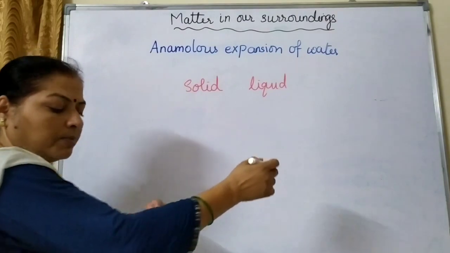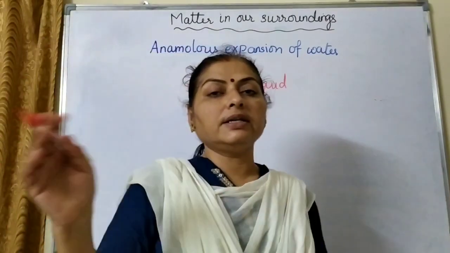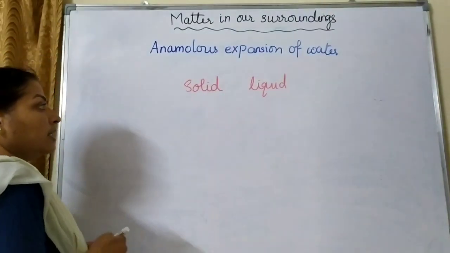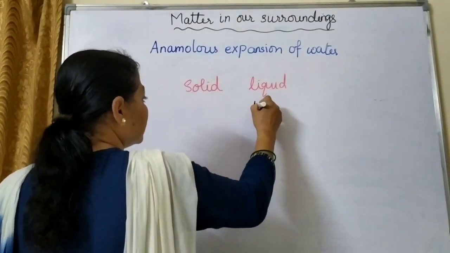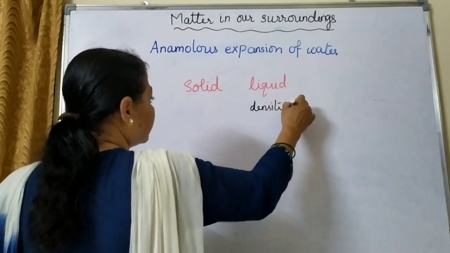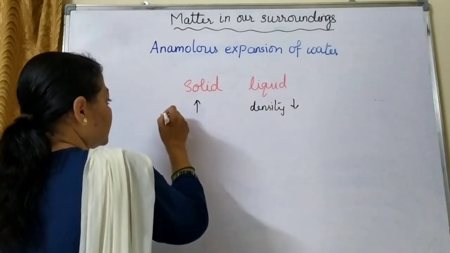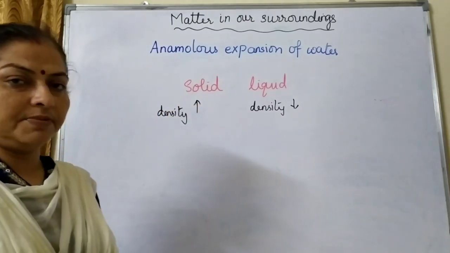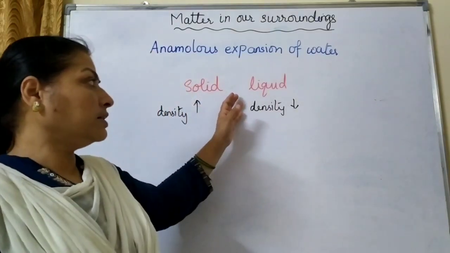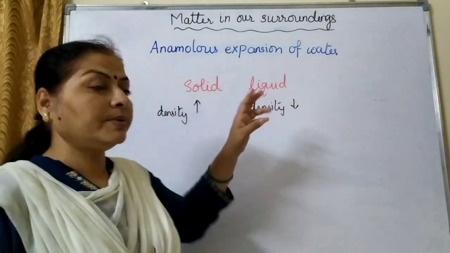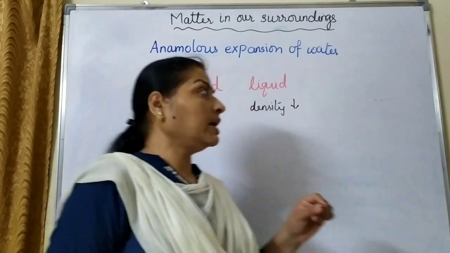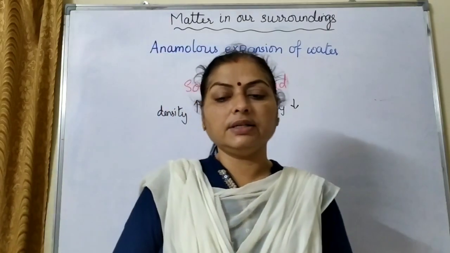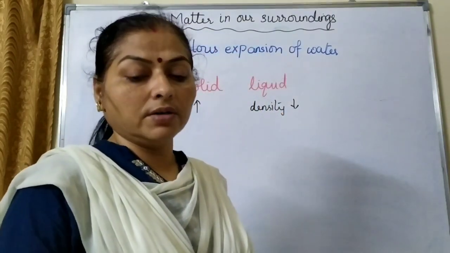Now we have seen all the properties of the three states of matter: solid, liquid and gas, and we have seen that the density of liquid is less and that of a solid is more. So if we take any substance and compare the densities of its solid and liquid states, then the liquid will have less density and the solid should have more density. Now let us see the case of water.